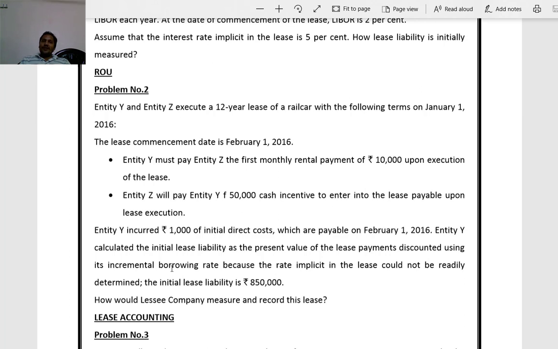Now, the initial measurement of lease liability, 8,50,000, he has specified. That we will consider. Then initial direct costs incurred by the lessee. Generally, what direct costs will be incurred by the lessee?